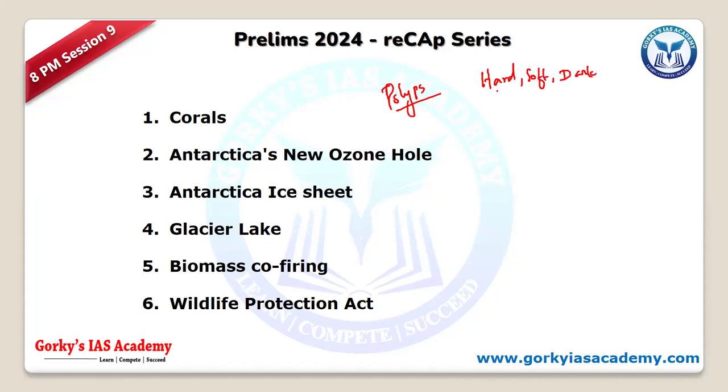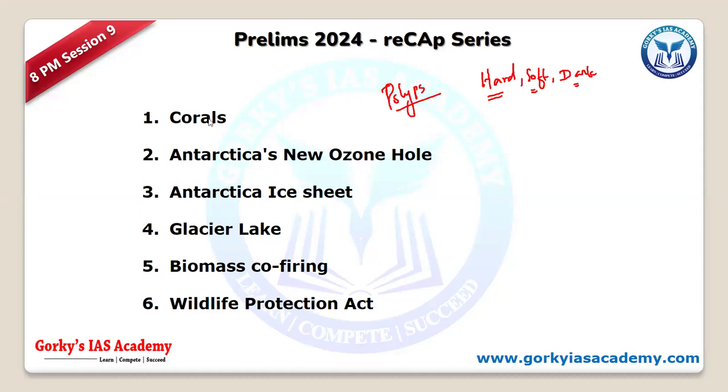There are different types of corals under hard, soft, or dark, according to their colors and their shapes. So, brain-shaped coral is one type of hard coral. So there are different categories and types of corals according to how we classify.